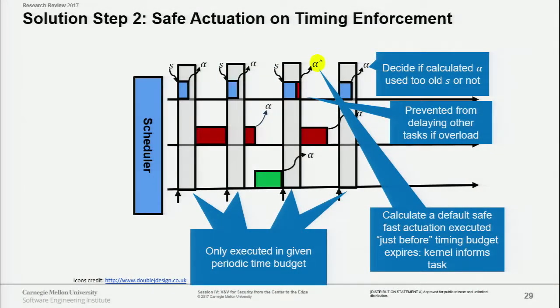Then what we will have is that whenever we are about to enforce the budget, we execute a default action. So think about the drone. The default action in the drone will be to hover, right? If we are moving and we haven't received the action, then what we will do by default is hover. Stop there, while we finish the verification of the value, whether the value and the next movement is correct or not, right?